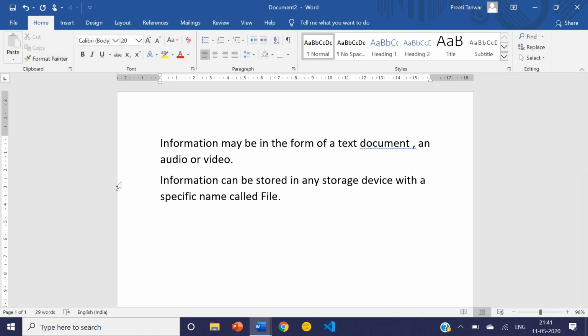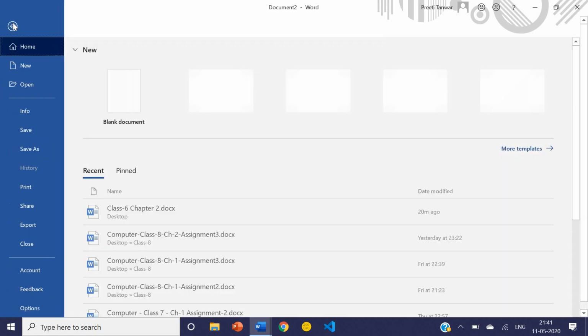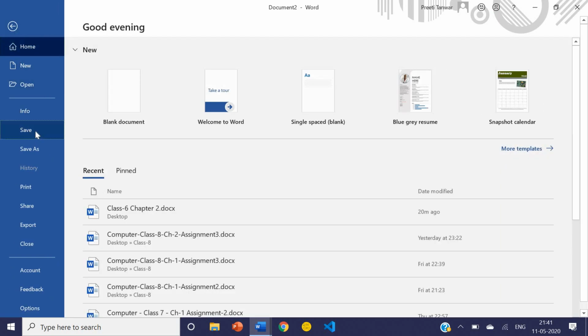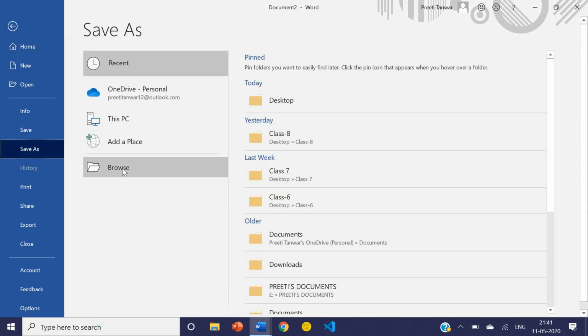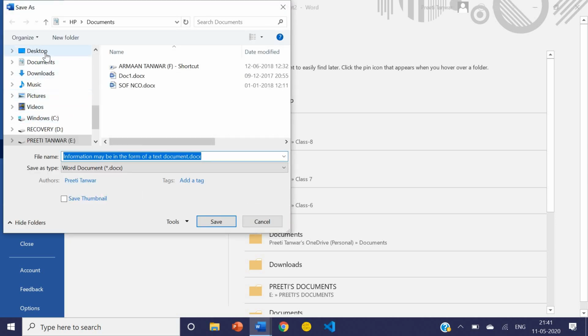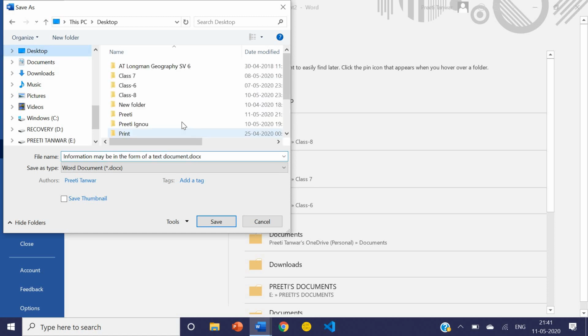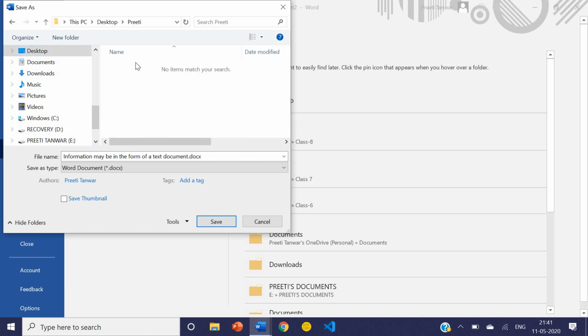Now what is the next step? You have created your file, you want to save it. So how will you save it? I want to save this document in the folder which we have just created. So what is the step? First you click on File, then Save. Where do you want to save? Click on Browse. You want to save on the desktop, so click on Desktop and the folder is Preeti. So I will select my folder, double click. So Preeti you can see here.